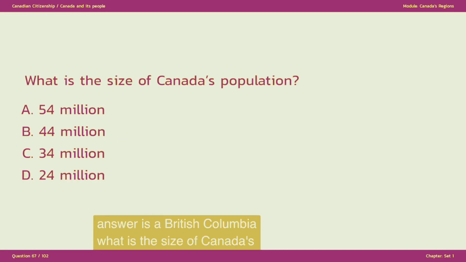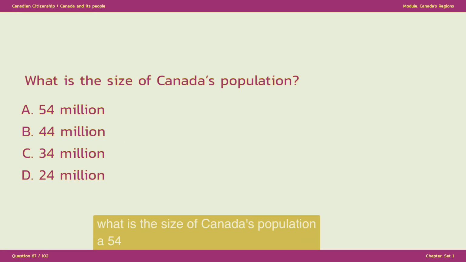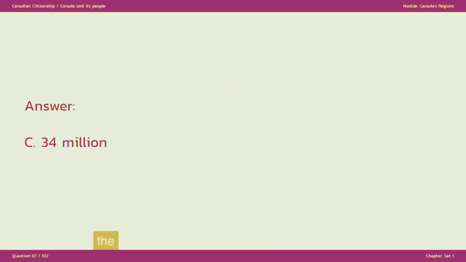What is the size of Canada's population? A. 54 million. B. 44 million. C. 34 million. D. 24 million. The answer is C. 34 million.